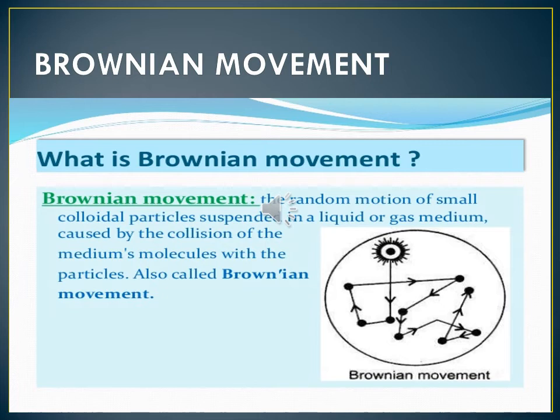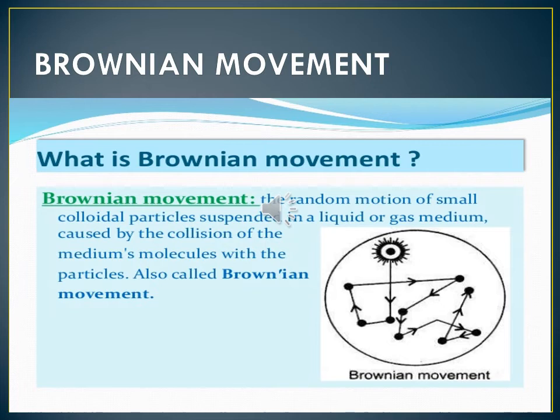Now Brownian movement. What is the movement? When colloidal solutions are viewed under a powerful microscope, we can see the movement.